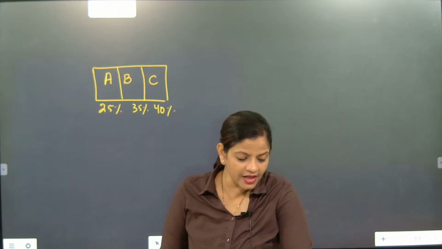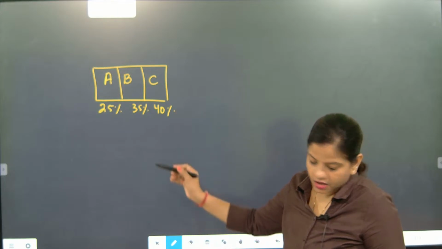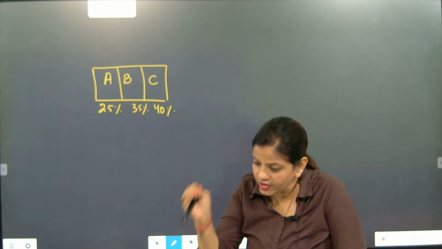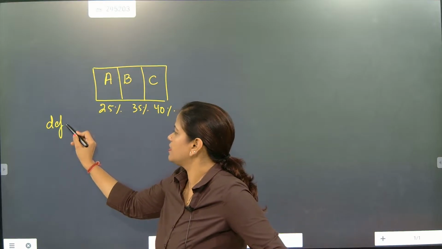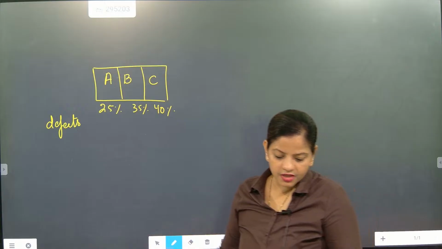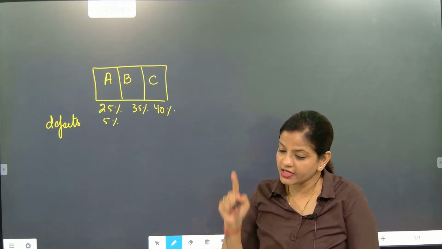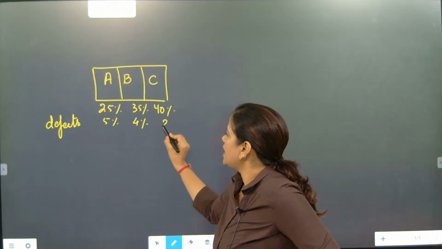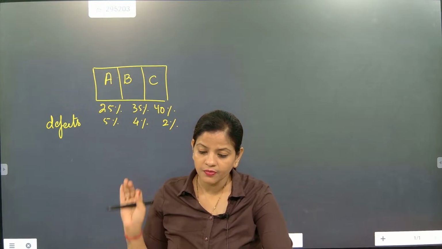So now, beta, out of their output, whatever they manufacture, defects are coming. Defects are there. So what is the defect? Machine A defect is 5%, machine B defect is 4% and machine C defect is 2%. Till here, the question is clear for everyone.